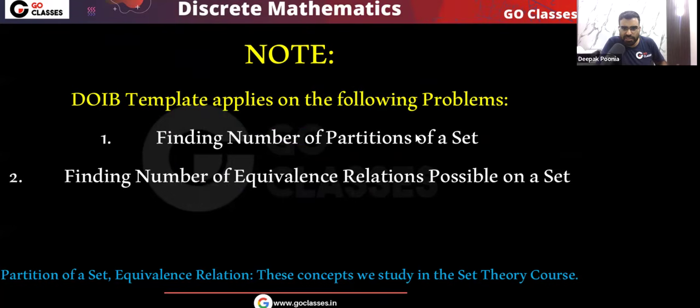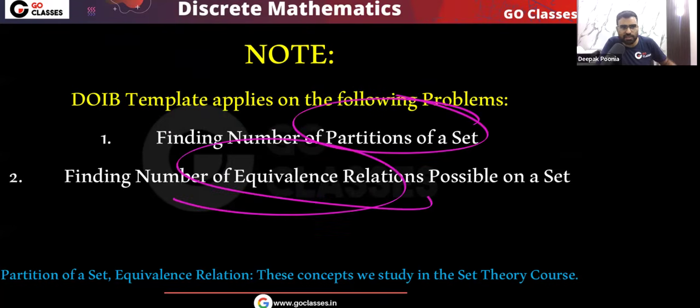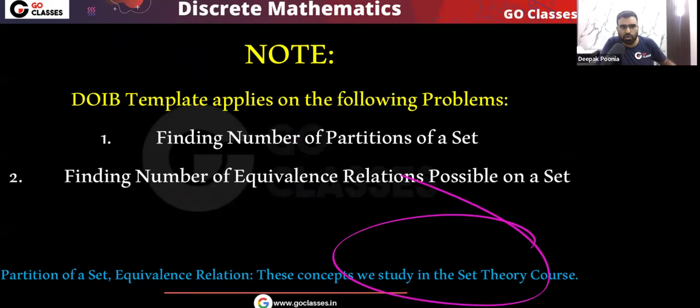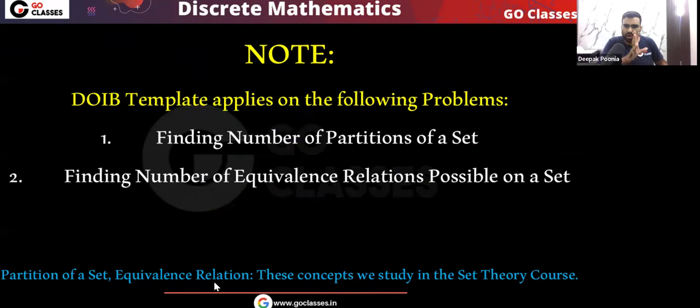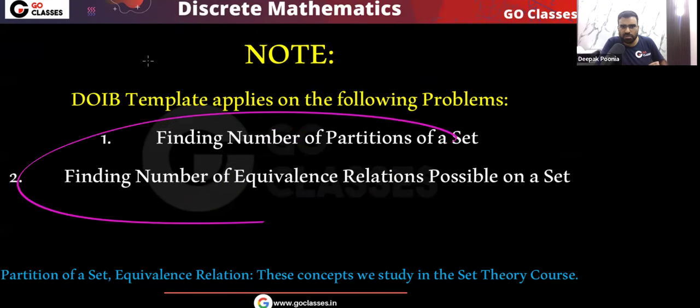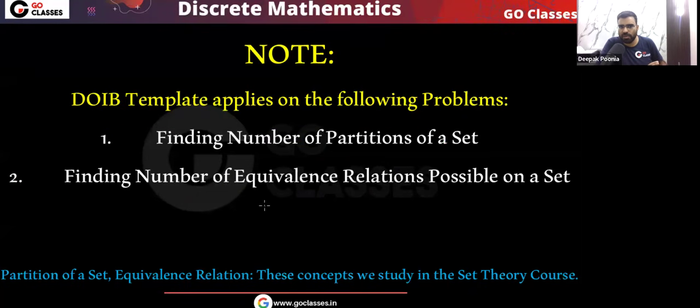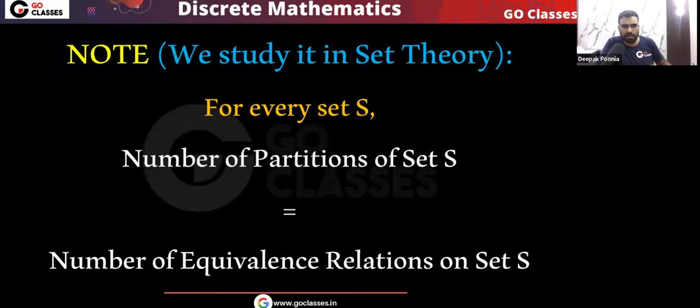Let me tell you, this partition of a set and this equivalence relation, these concepts we study in the set theory course. But the point I am telling you here is that this DOIB template applies on these two problems. If you want to find the number of equivalence relations or the number of partitions of a set, then you can apply the DOIB template. Okay, now let's see one important point.